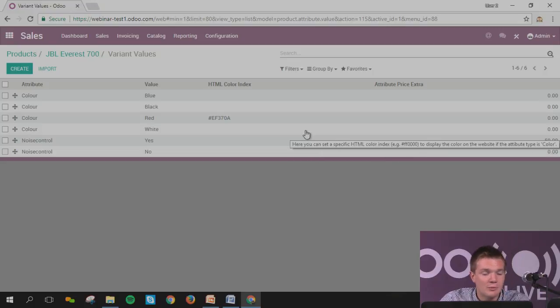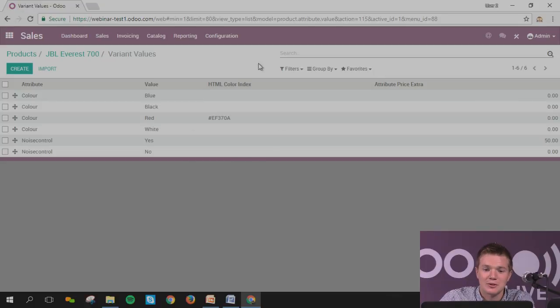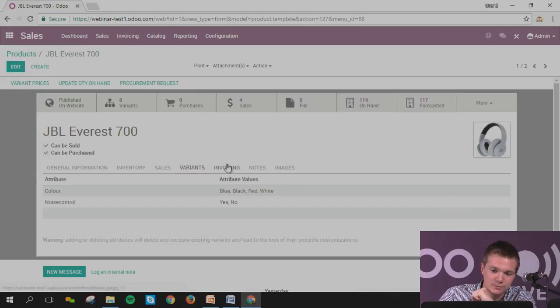For the people who are a bit more, I don't want to say geeky, but who know a bit of HTML, you can see in here the color index. Okay, so as you will see, I will come back to that later on. This enables you, as soon as you go on the website and see the different colors of the product, to put a specific product in the category. But I will come back to that during the demo. Okay, I just want to finish those two.